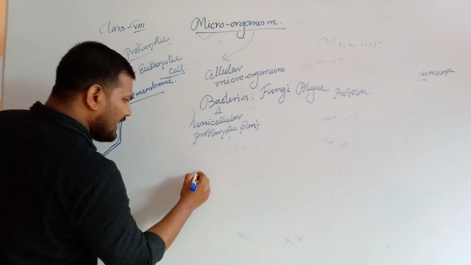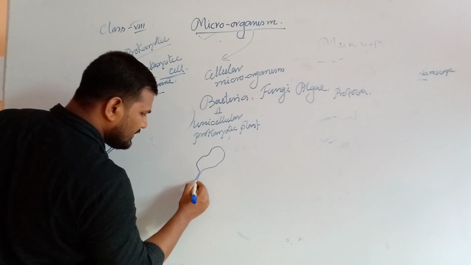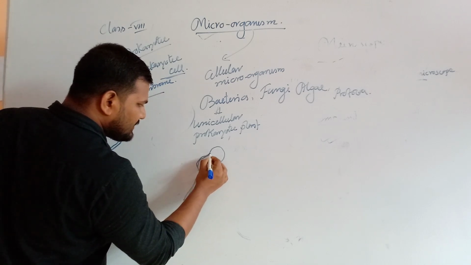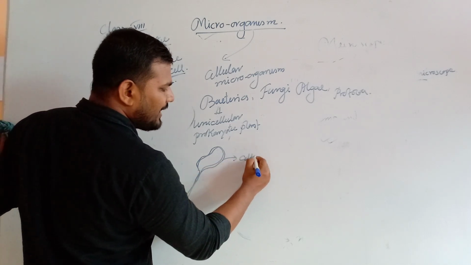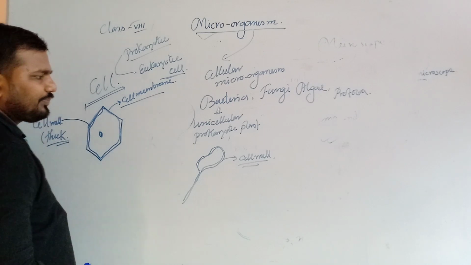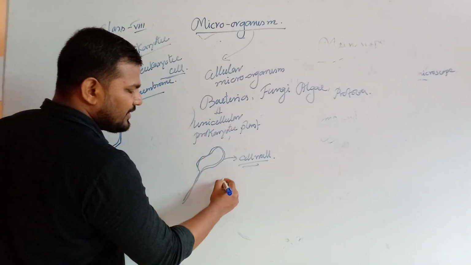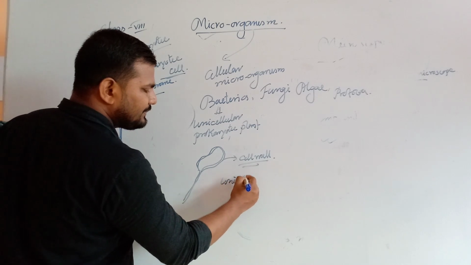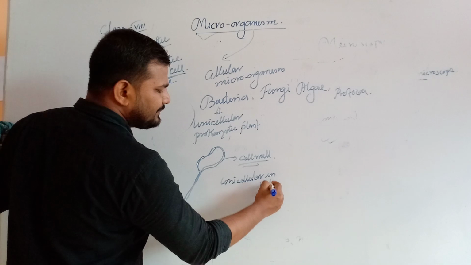When we observe the bacteria structure, suppose this is a bacteria. The bacterial cell contains a thick outermost covering known as a cell wall. That's why they belong to the plant group. Now, bacteria contain only one cell, so it's unicellular in nature.